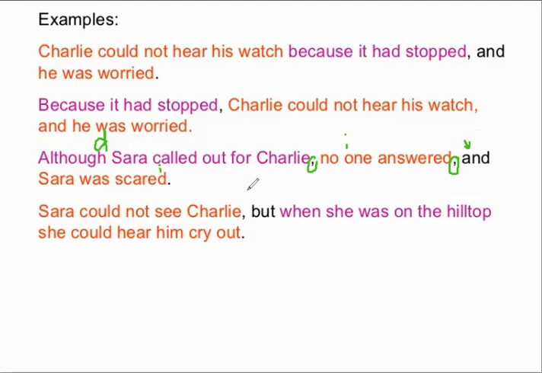Sarah could not see Charlie, but when she was on the hilltop, she could hear him cry out. Independent clause. And notice what has happened over here. Independent clause, independent clause, dependent clause. Now, what has happened? The coordinating conjunction has been brought over here.